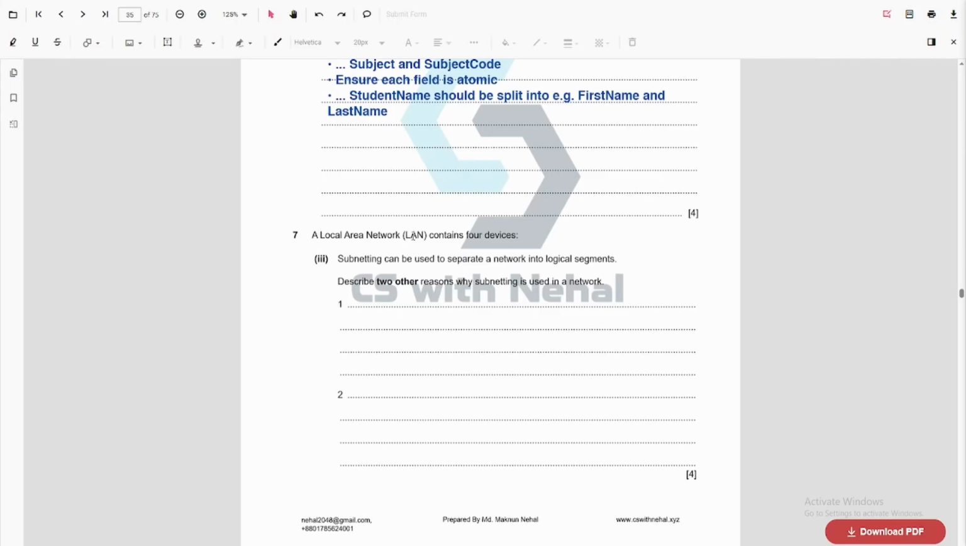So this means the chunks will be easier to maintain. This will be easier to expand. Also, the network performance will increase. The congestion will be reduced because we broke this down into different zones or different parts. Also, if we break it down into different parts, the security will be easier, right? Because the devices will not receive the unintended data.